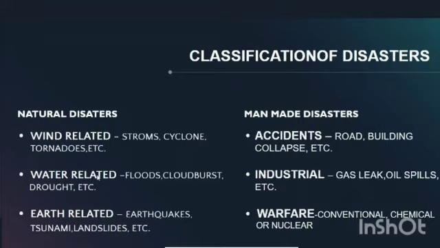Classification of disasters. There are two types of disaster: one is natural disasters and the other is man-made disasters. Wind-related disasters are storms, cyclones, tornadoes, etc. Water-related are floods, cloudbursts, drought, etc. Earth-related are earthquakes, tsunamis, landslides, etc. Man-made disasters are accidents, industrial disasters, and warfare. These are made by humans due to their lack of concentration towards the economy.